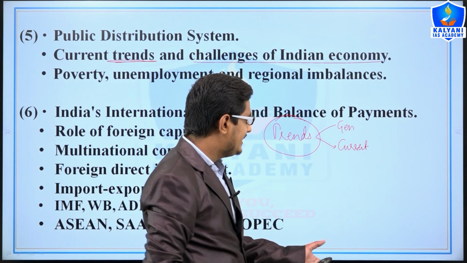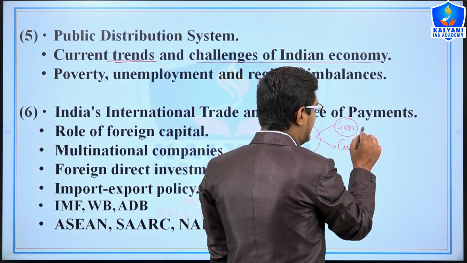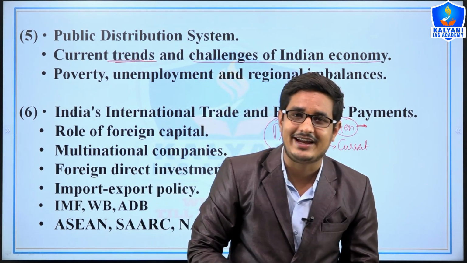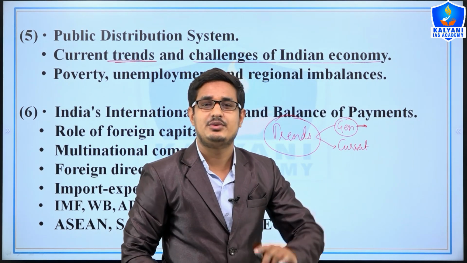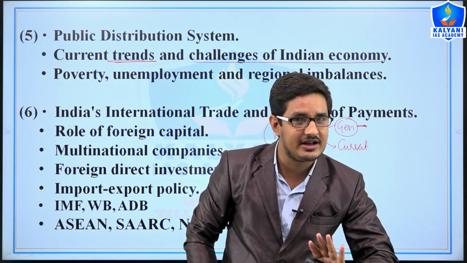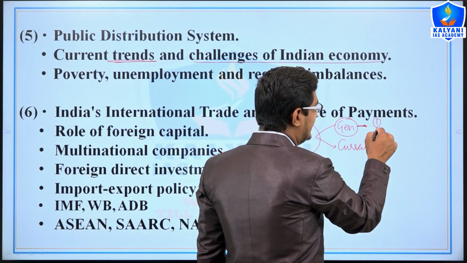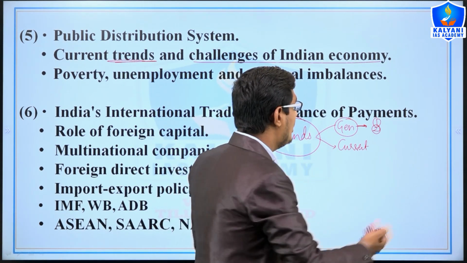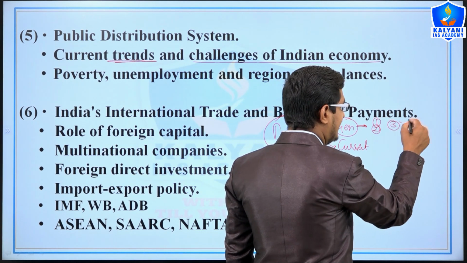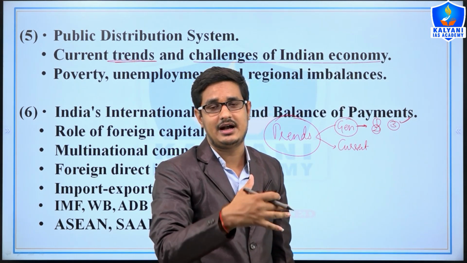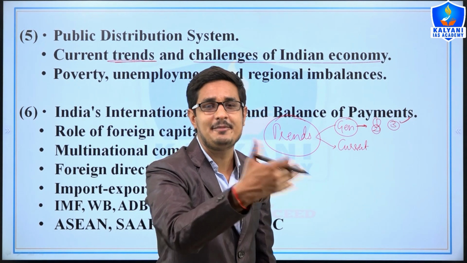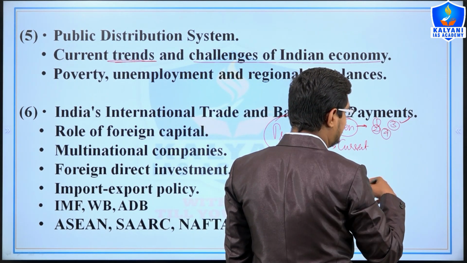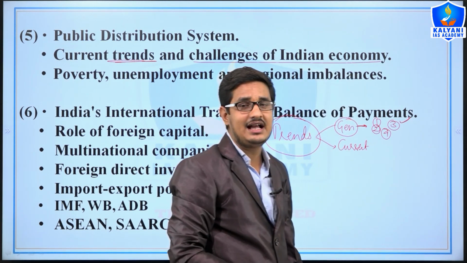In the Indian economy, some general trends are that it is shifting from a socialist oriented economy to a capitalist oriented, or liberal, economy. Second, the share of agriculture in India's GDP is decreasing, and our economy is shifting from an agrarian economy to a service economy, where the service sector has the maximum share in GDP.